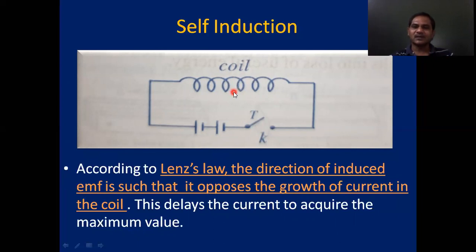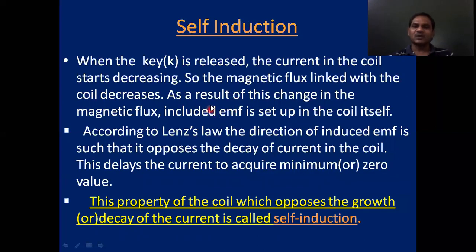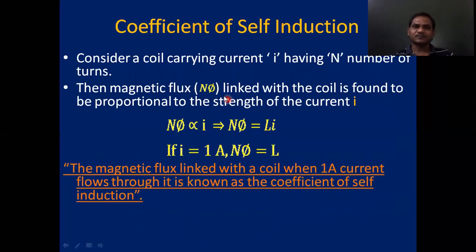In that case also, it opposes the decay of current in the coil, and that delays the current in reaching the minimum value. All this explanation is shown in this slide, which is written for the purpose of notes.